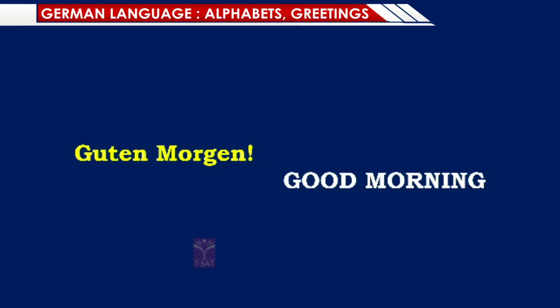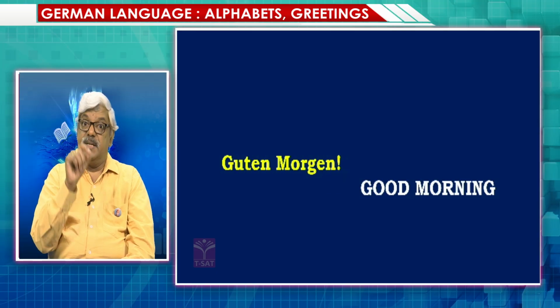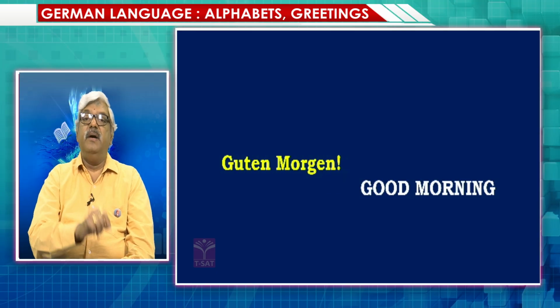It's very important. Once again, Guten Morgen. Good morning. Now, Guten Morgen ends with an exclamatory mark. In English, we don't have an exclamatory mark after good morning, but in German, it is compulsory that you have an exclamatory mark when you are writing it.